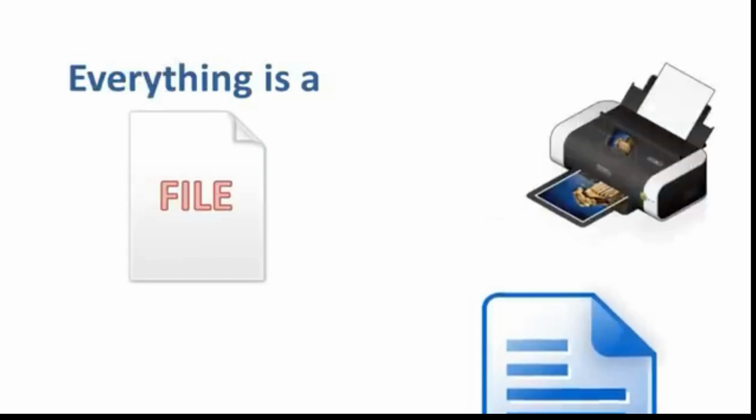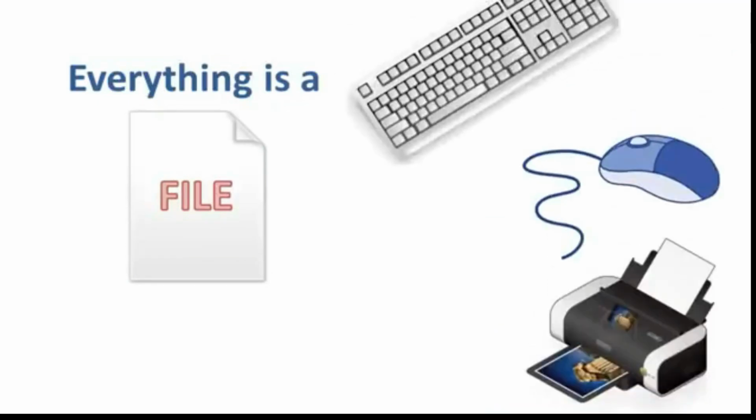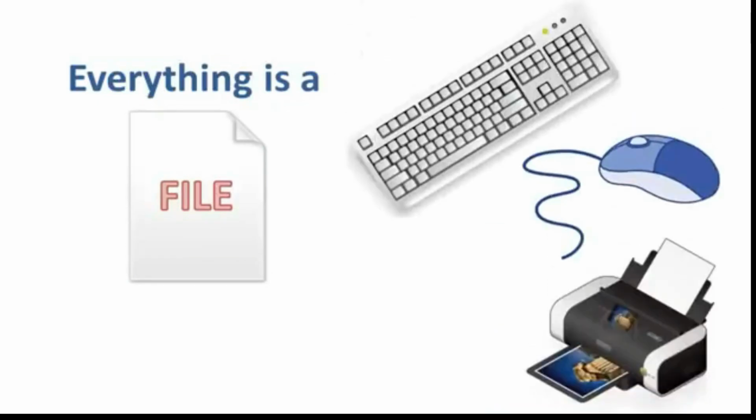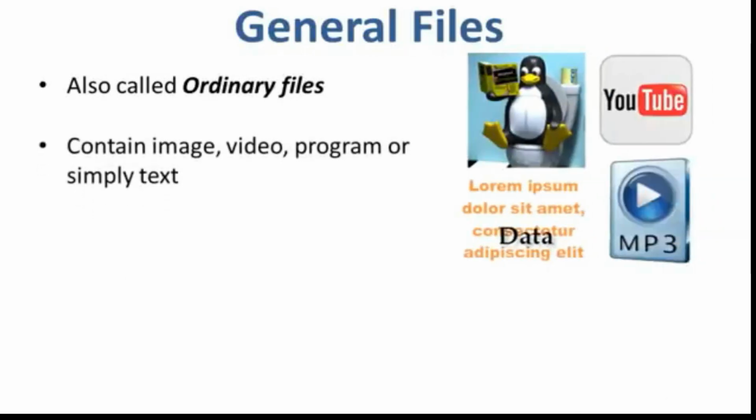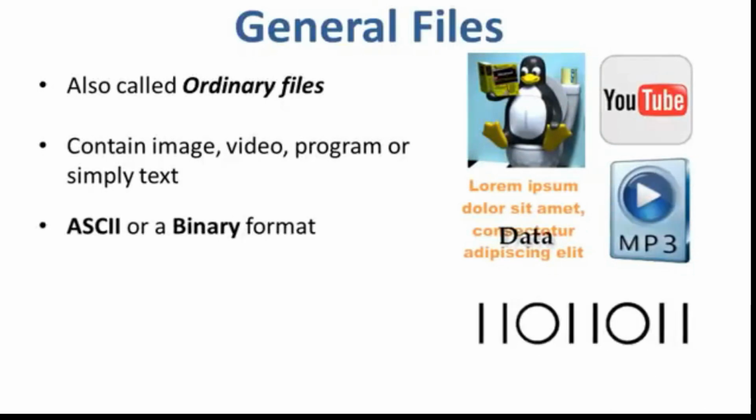Moving on to the types of files. In Linux and Unix, everything is a file. A directory is a file, and devices like printers, mouse, and keyboards are all files. The first type of file is the general file, also called ordinary files. It contains images, videos, programs, or simply text. It can be in ASCII or binary format. These are the most commonly used files by Linux users.